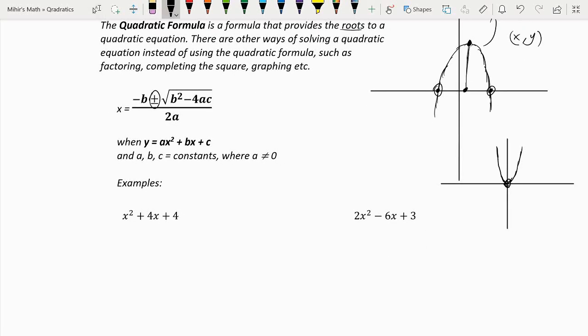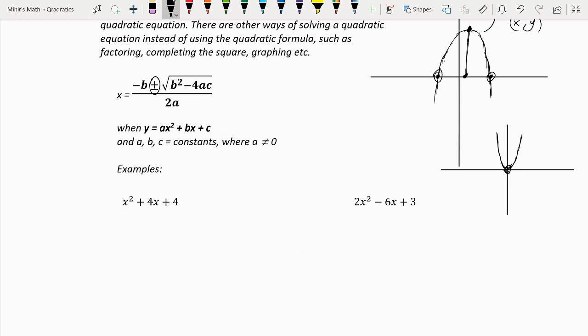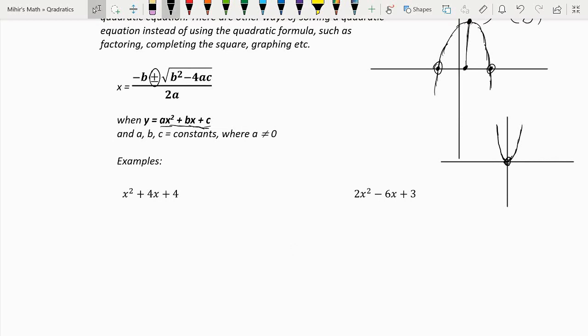This is just specifying that y is equal to ax squared plus bx plus c. This is the setup we've been seeing throughout these videos. a is this coefficient, b is this coefficient, and c is the constant. That is the format we see down here, with our a, b, and c respectively. Let's plug that into our equation. You can factor this easily without using this formula in this case, but this is just to practice using it.